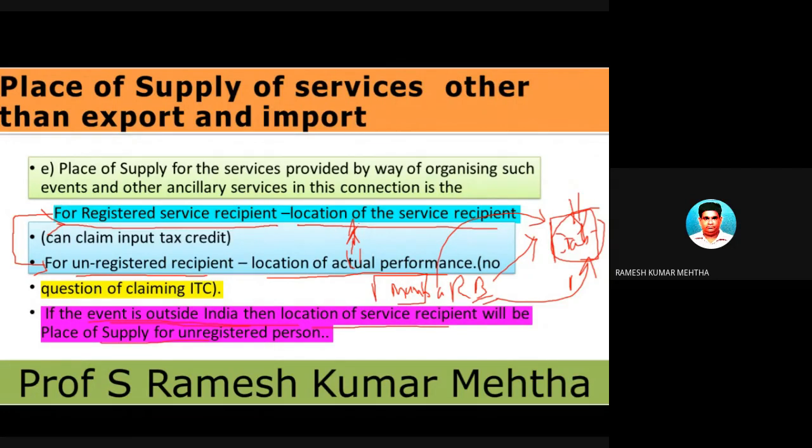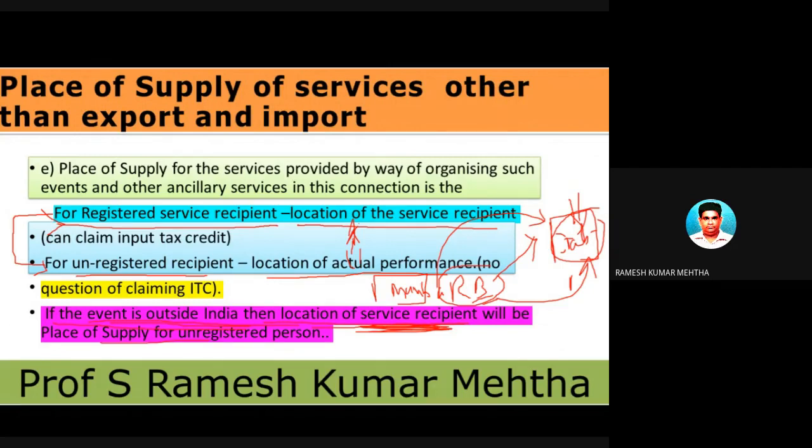So in this case, if the event is outside India, the location of the service recipient is very important. Who is receiving the service? Ranbir Singh. Where is he? He is in India. So where in India he is, that place will be the place of supply.